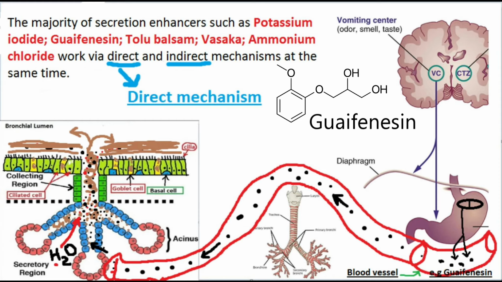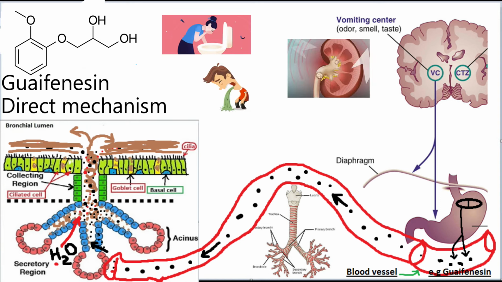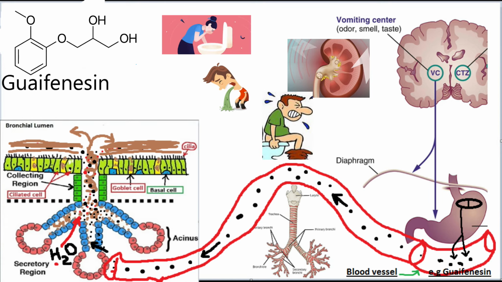Guaifenesin has muscle relaxant and anticonvulsant properties and may act as an NMDA receptor antagonist. Side effects of guaifenesin include nausea, vomiting, the formation of kidney stones, diarrhea, and constipation. Nausea and vomiting can be reduced by taking guaifenesin with meals.